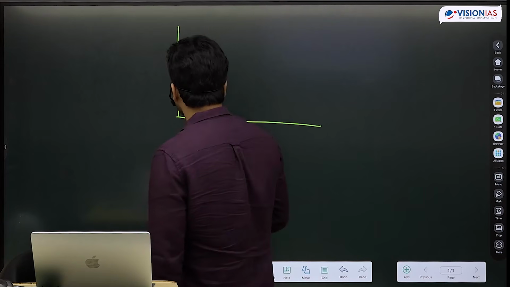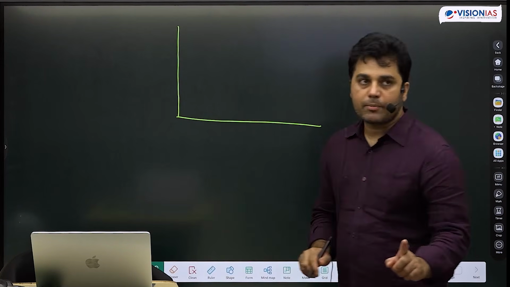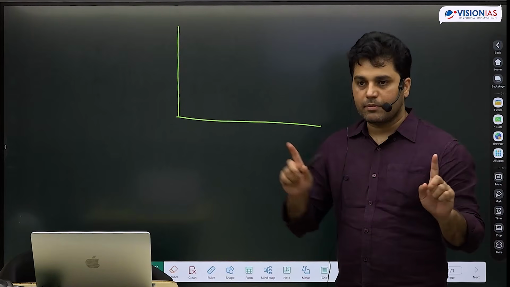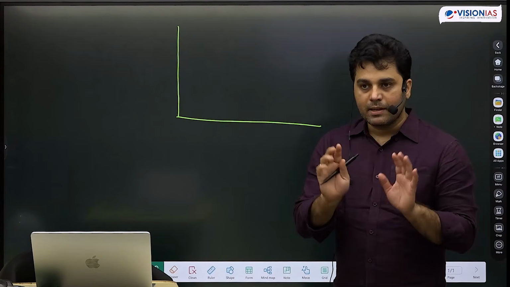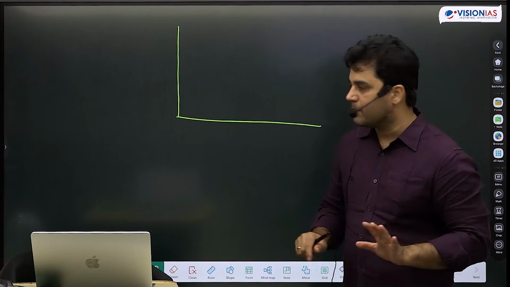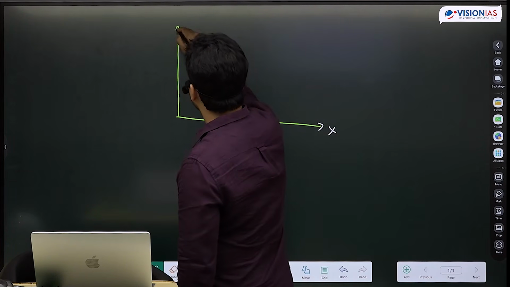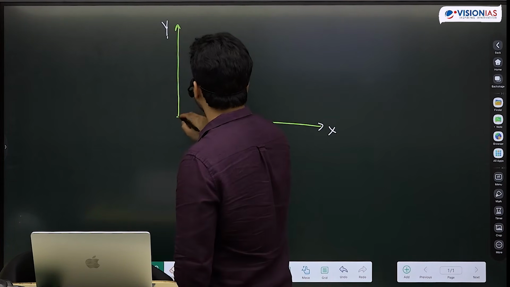rotate my coordinate system. And for simplicity, I'm going to right now start with 2D system, 2D plane. We will generalize that to 3-dimensional later, but I'm only going to focus upon 2-dimensional plane. So imagine there is a 2-dimensional plane. I have x-axis and y-axis, and then I have a vector.